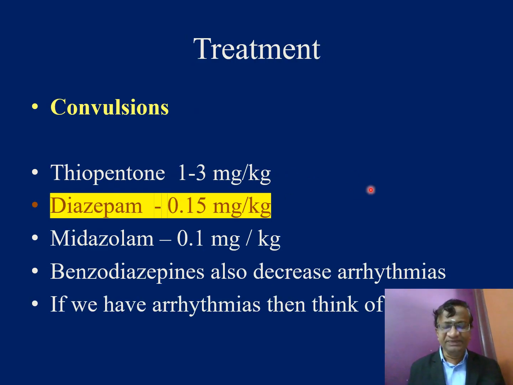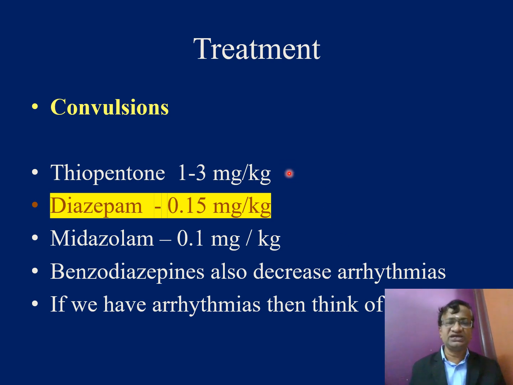Now we are giving diazepam 0.15 milligram per kg. This is the drug of choice, benzodiazepines. I am not very interested in midazolam because the midazolam dose for convulsions, my personal opinion, is minimal. You have to give 5-6 milligrams. We practically don't use that. Diazepam 5 milligram dose is adequate to stop most of the seizures.